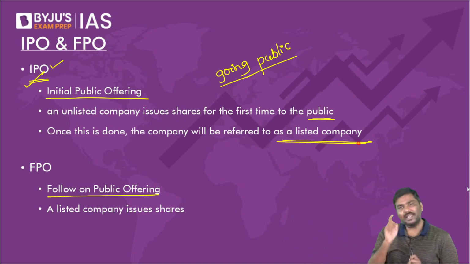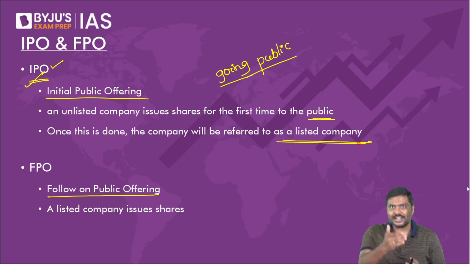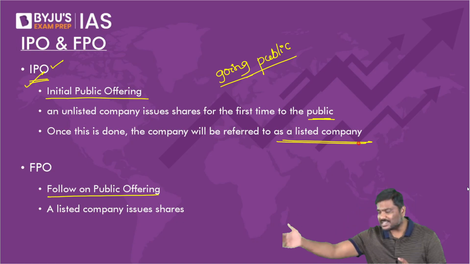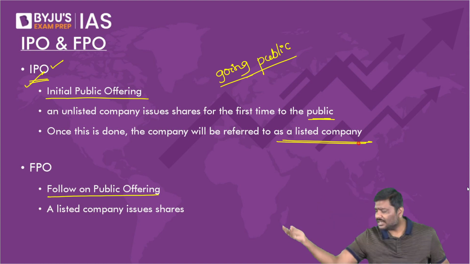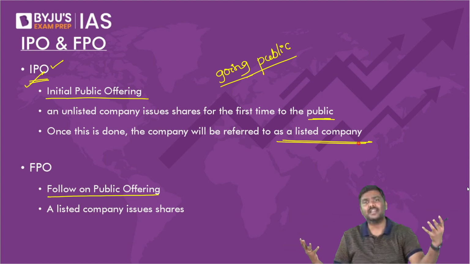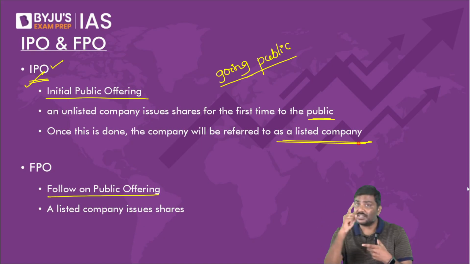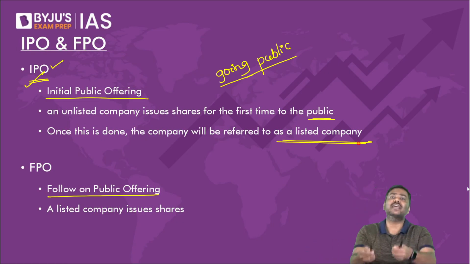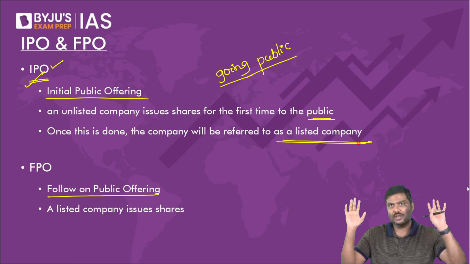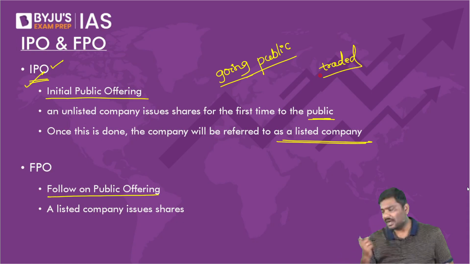For example, please do let me know, is Infosys a listed company? I hope you understand. Is Zomato a listed company? Let's say Paytm, a listed company. Yes, all these are listed companies. So whenever companies issue shares for the first time ever to the public, they become listed companies. Now the shares can be purchased and sold. In simple terms, we will say shares can be traded in the stock market.